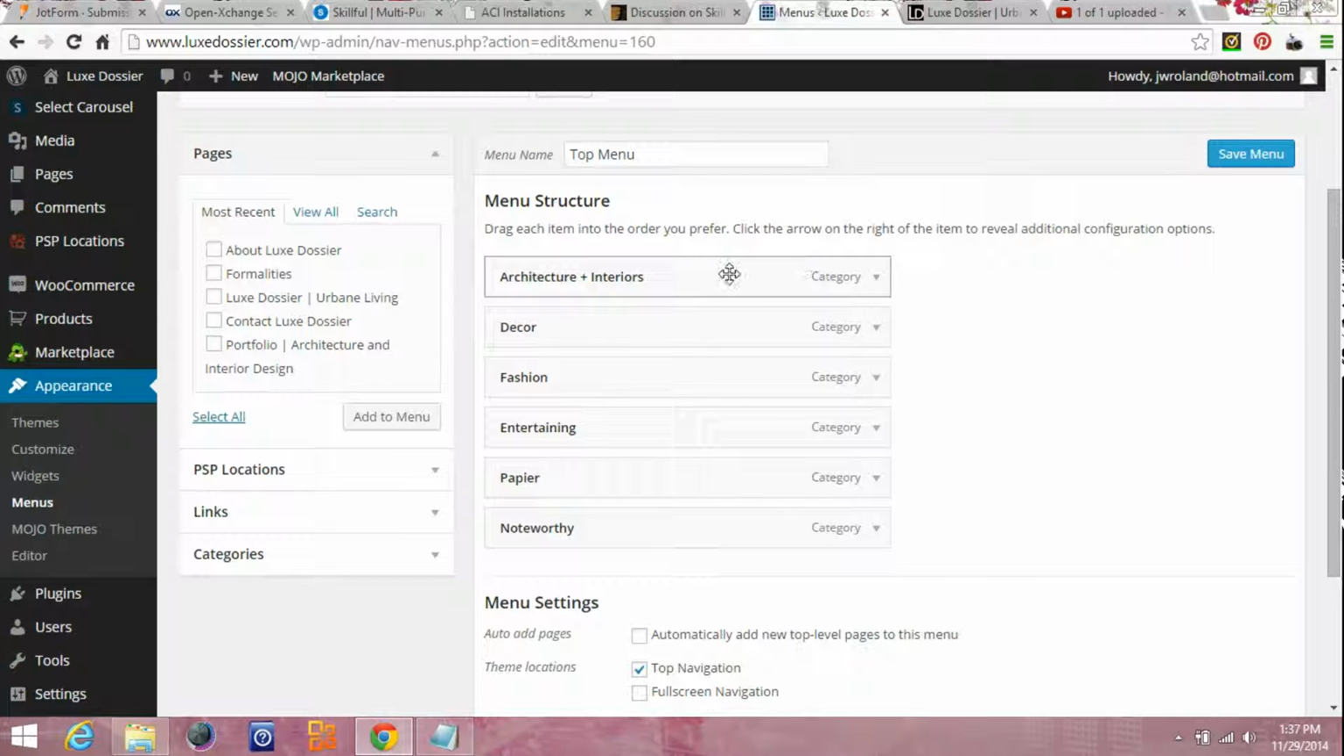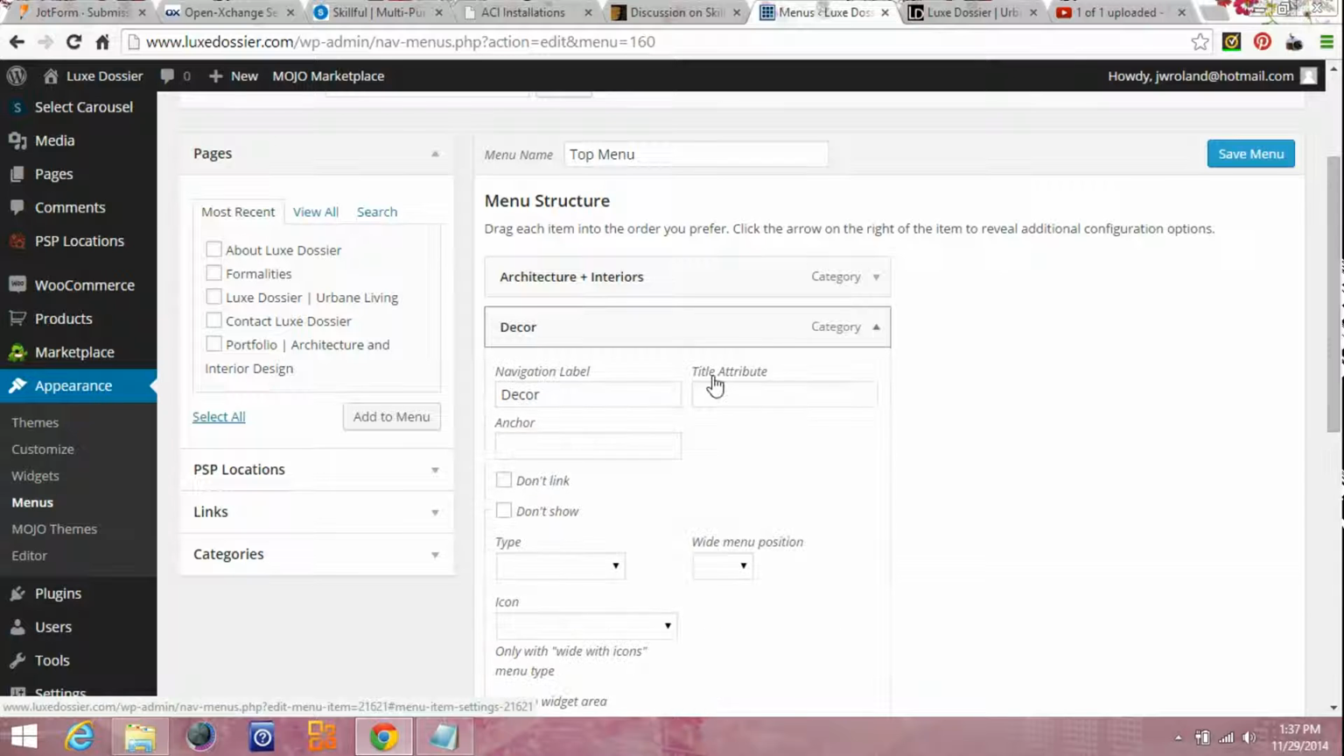And then this will bring up the items in your top menu, which is your blog categories. To make a change, click on the right arrow beside category. Put in whatever you want to change the menu button to be. Then click on Save Menu.